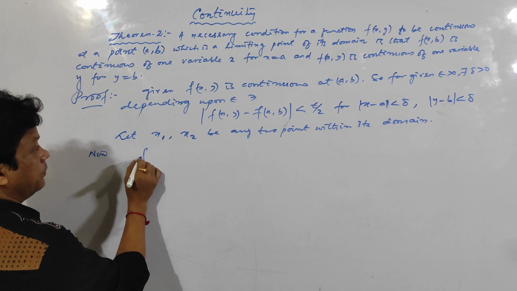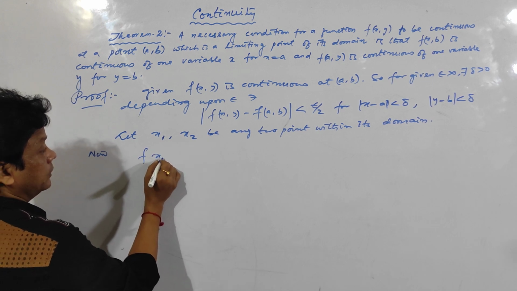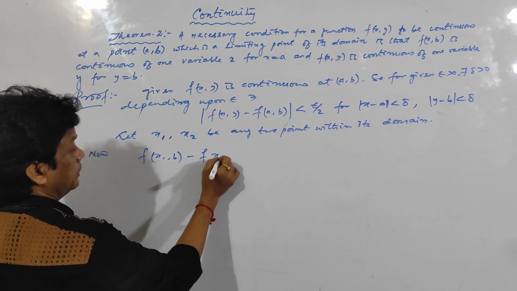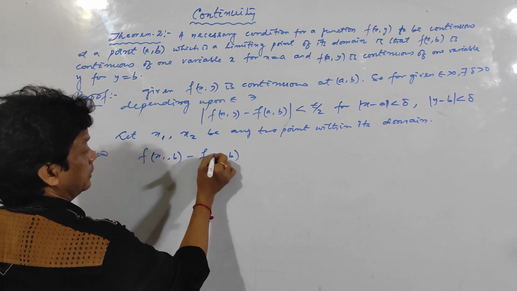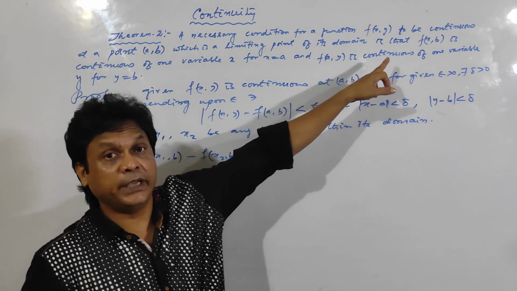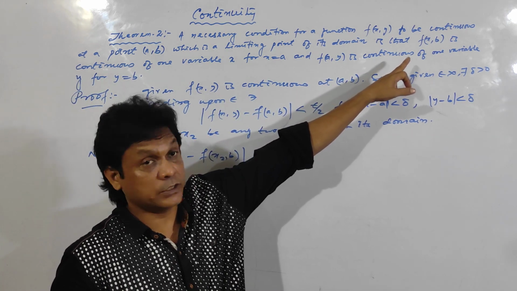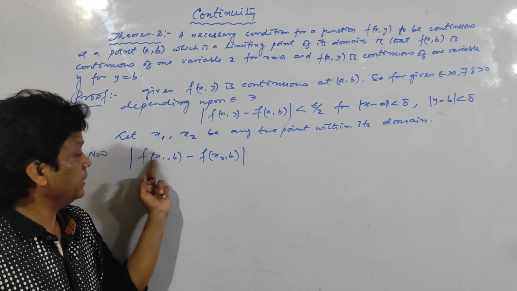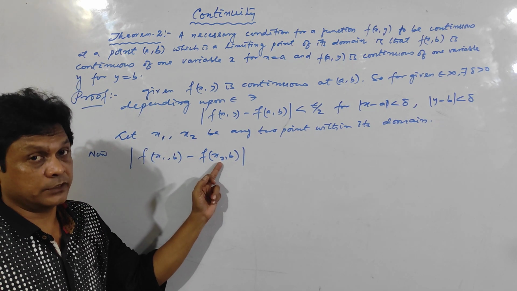That is |f(x1, b) - f(x2, b)|. Because I am going to prove f(x, b), y remains constant. So in both the cases I am taking b. That means only x varies.